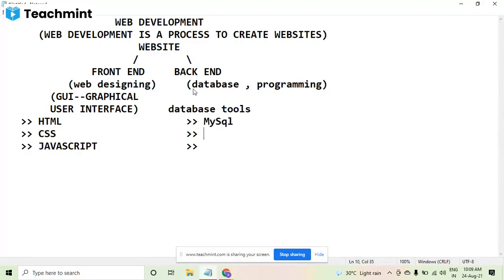MySQL is there, Postgre is there. I'm just telling these things to you because at least you will be knowing them after this. Then SQL is there, Oracle is there. These all are different softwares. Any of them we can use.